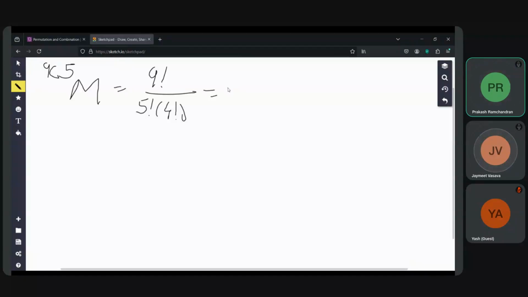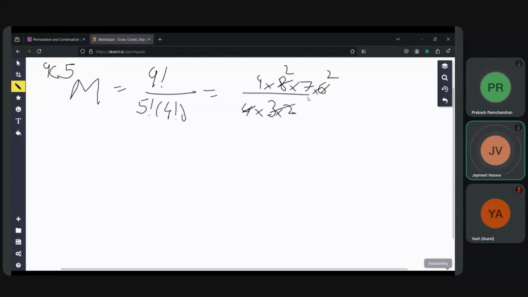9 factorial will give you 9 into 8, 7, 6, with 5 factorial cancelling out. 4 factorial you leave as it is. So you only have remaining 9, 8, 7, 6. And 6 you can cut out with the 3 into 2. And 4 you can divide by 2. So that means it will be 4 into 18, so it will be 126.